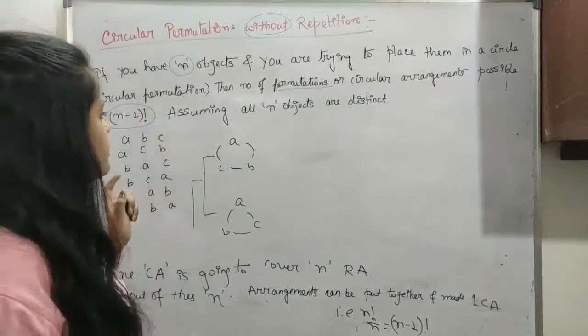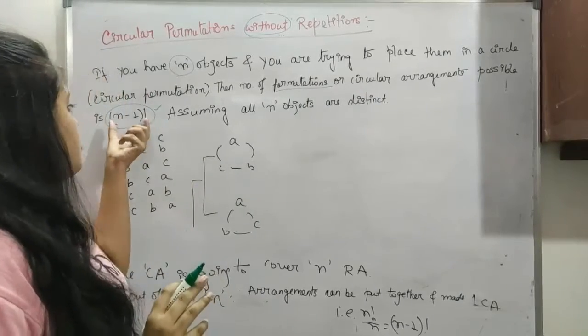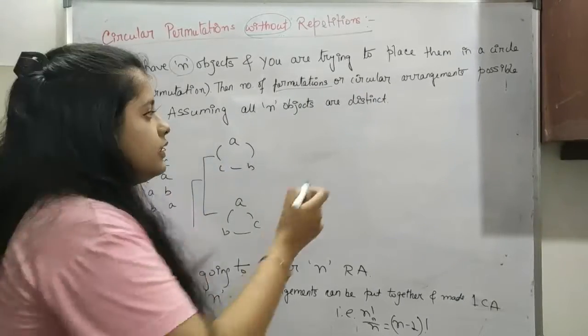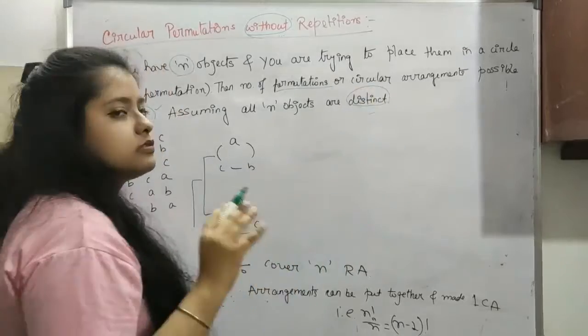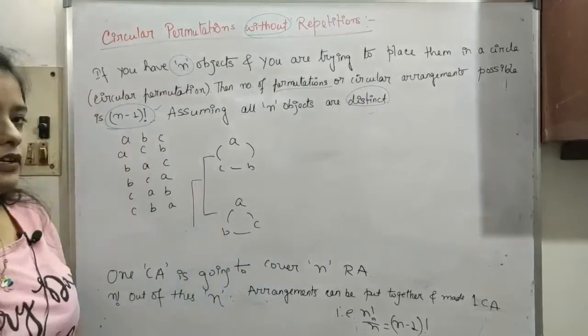We'll see how this comes. For now let's focus on this (n-1)! for n distinct objects. Again, distinct objects, so no repetition is allowed in this part.